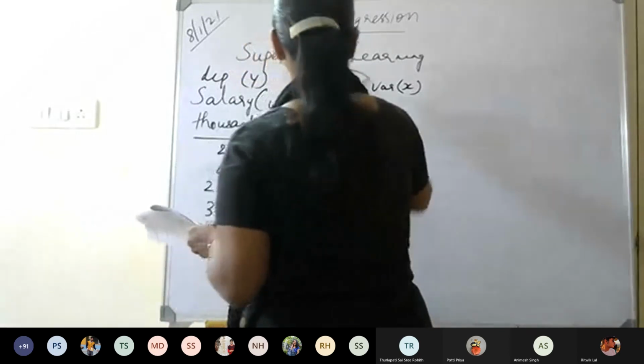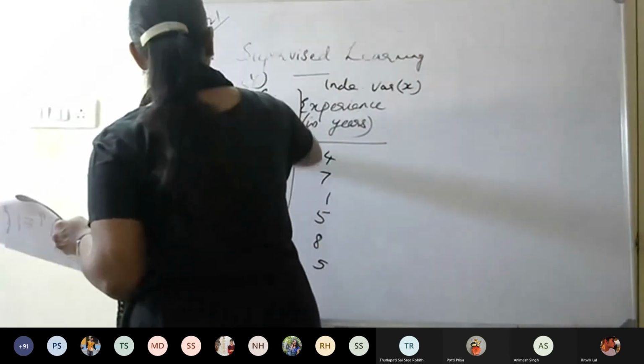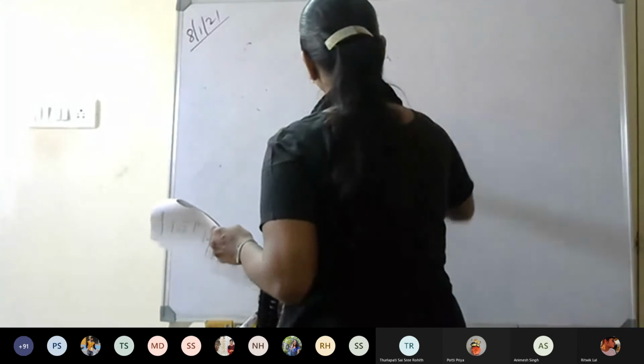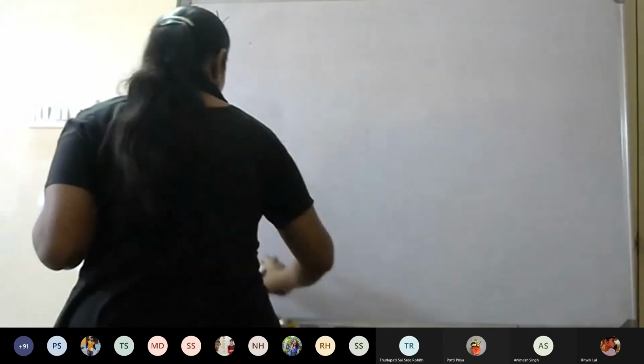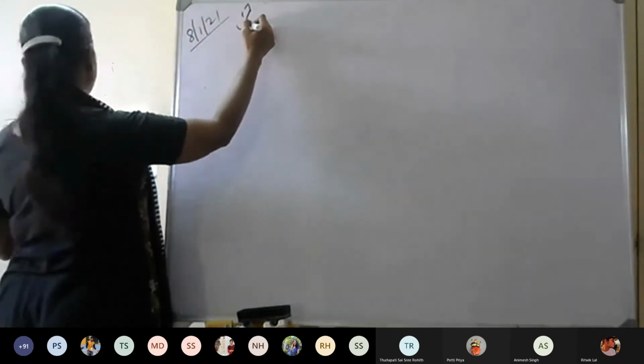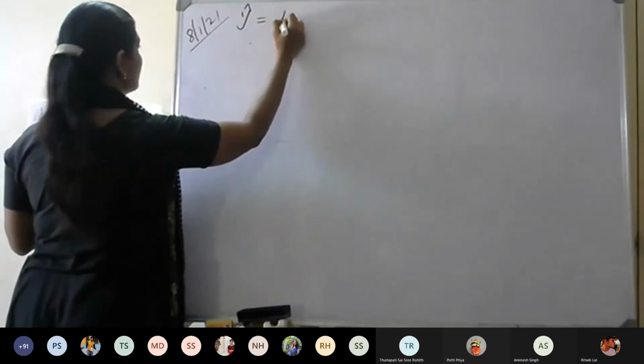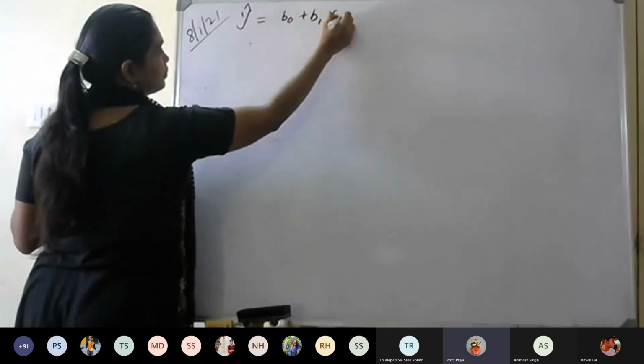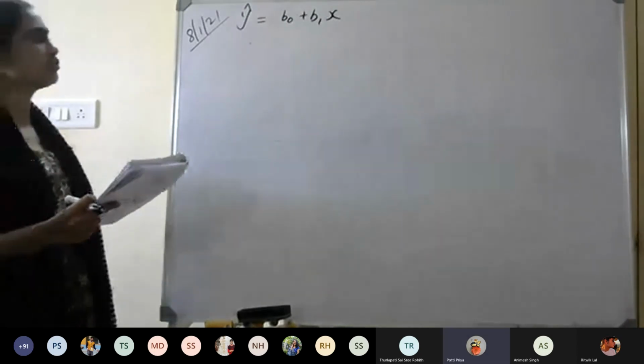Okay, so let us first write the equation of B0 and B1. What is the equation? y cap, or in general y cap equal to B0 plus B1x. This is the equation of the line. So we are going to find the line that best fits the given data.